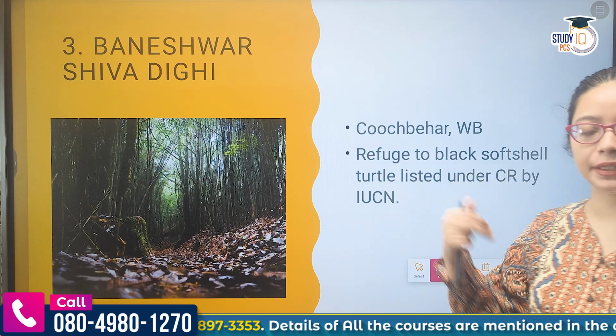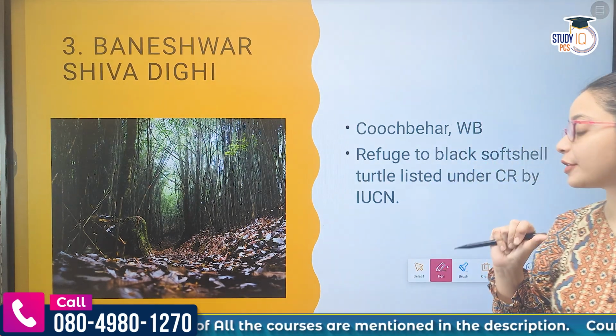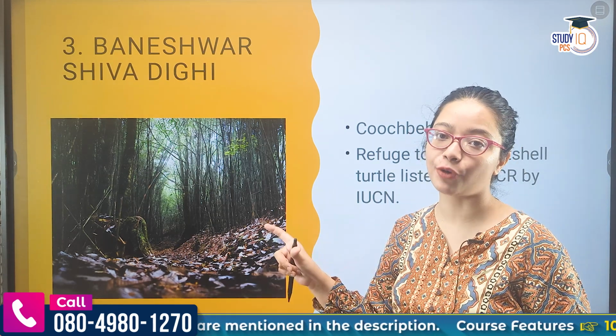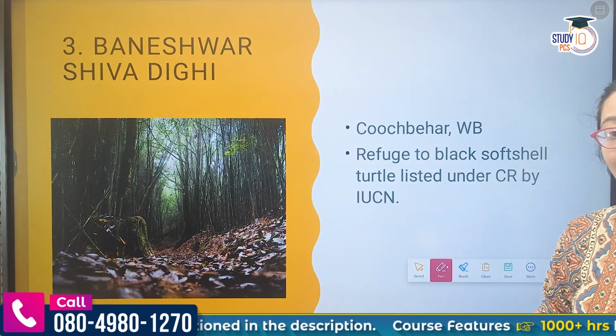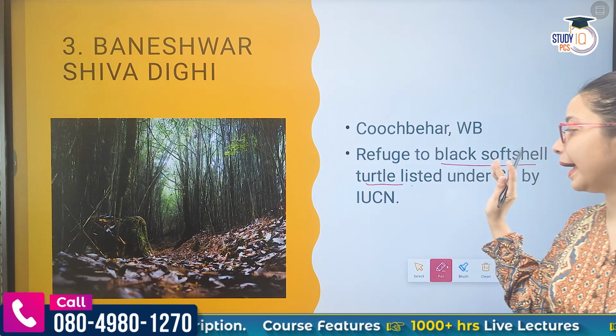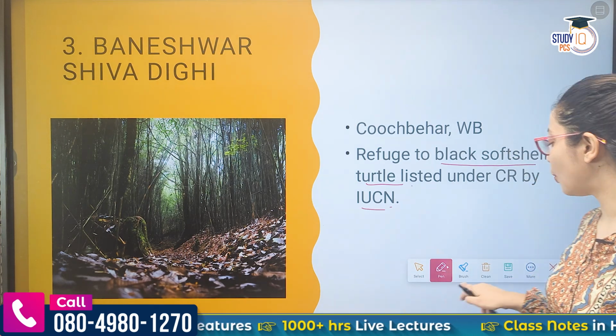It's located again in the North Bengal part, in Cooch Behar. And unlike the earlier two, which were for medicinal plants, that is for flora, this is for fauna, for a particular animal species. The animal name is black softshell turtle, and it is listed as a critically endangered species in the IUCN. Now what is IUCN?